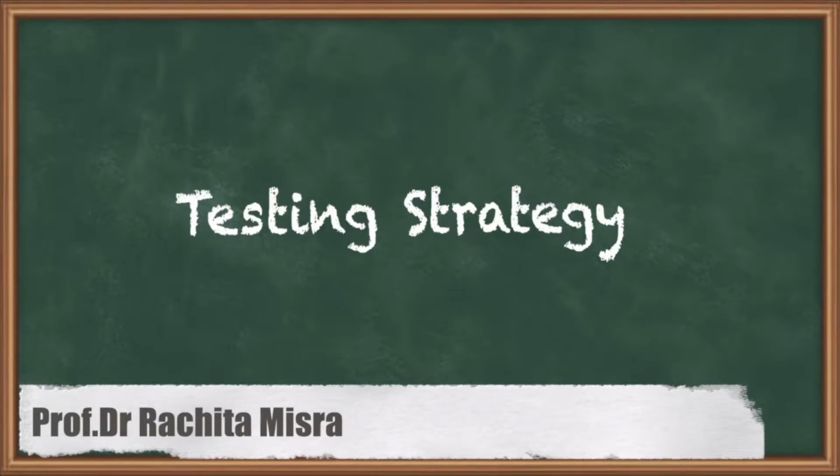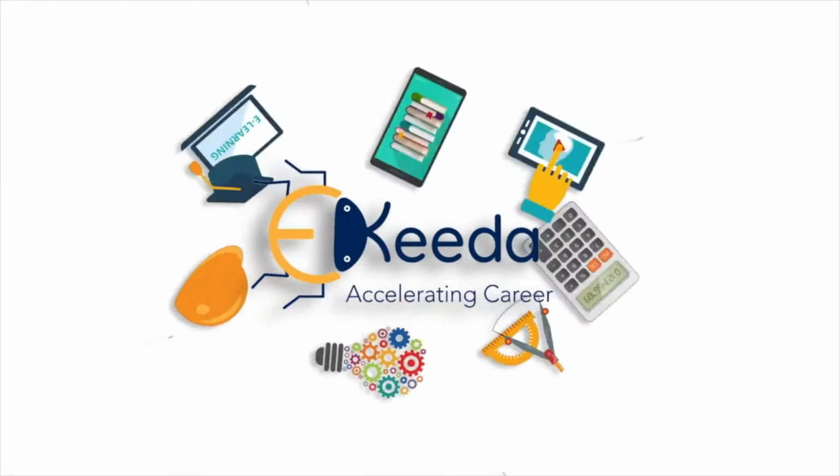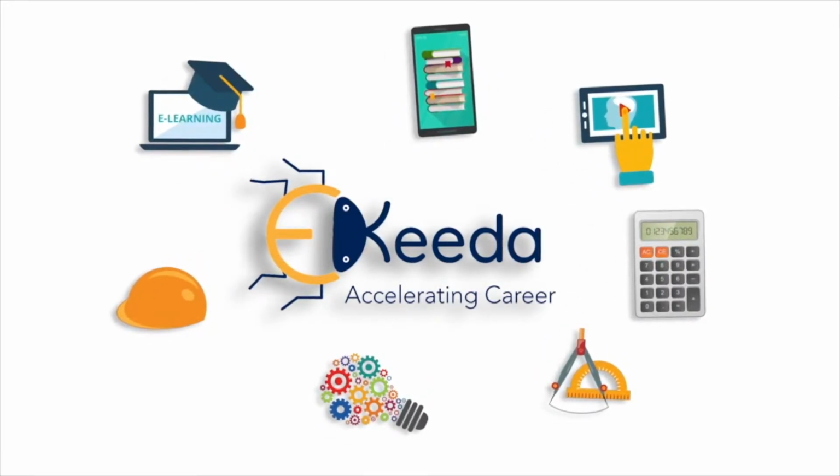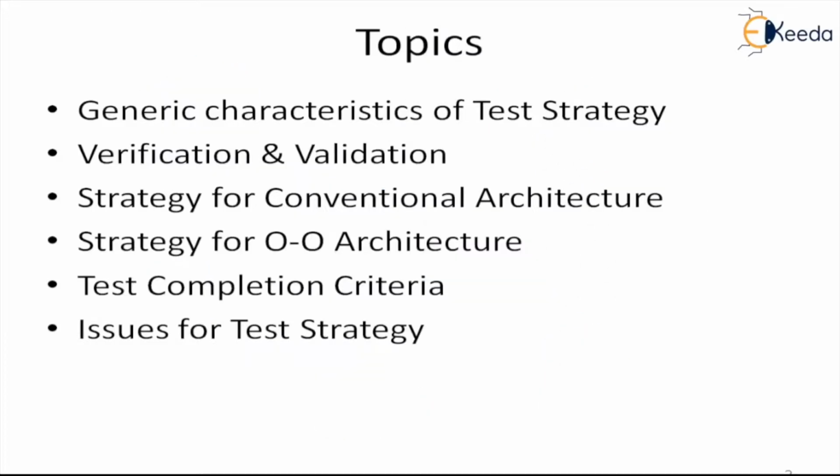Today we will be discussing testing strategies, software testing strategies. The topics that we will cover will be some of the generic characteristics that will affect our testing strategy, the difference between verification and validation, considering conventional architecture is followed, what kind of strategy is to be used for testing, and the same strategy, what should be used for the OO architecture.